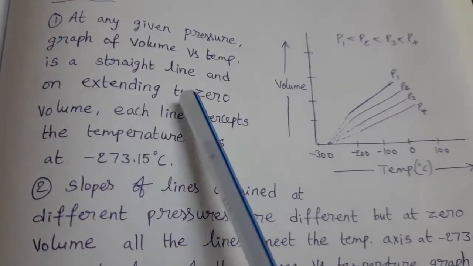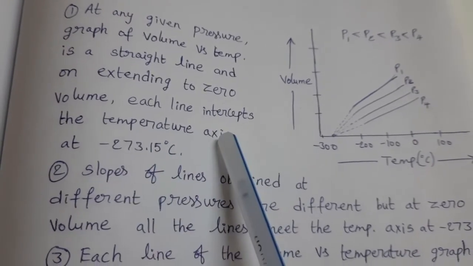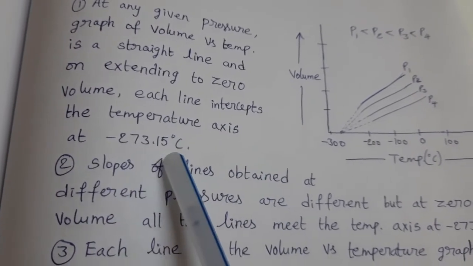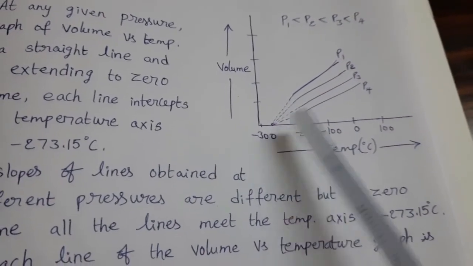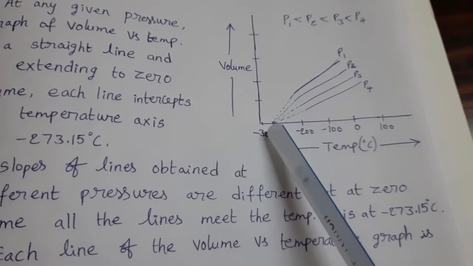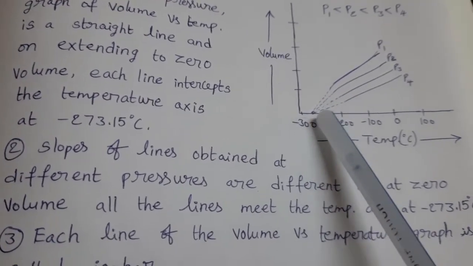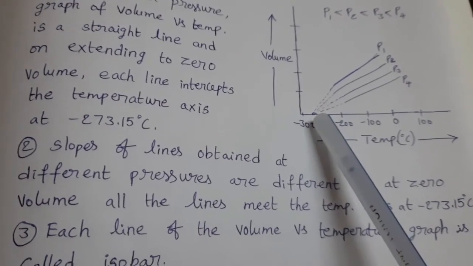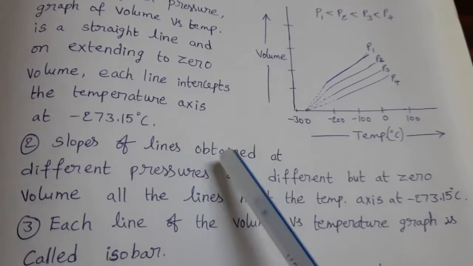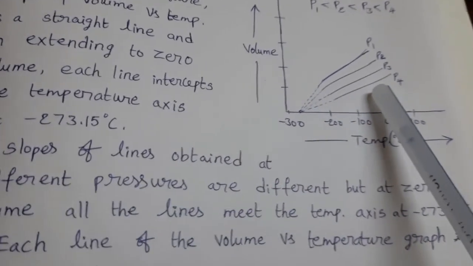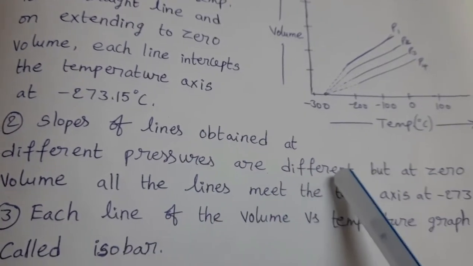And on extending to zero volume, each line intercepts the temperature axis at minus 273.15 degrees Celsius. If we extend this line, then it touches the temperature axis at a particular value. What is that? Minus 273.15 degrees Celsius. Slopes of lines: if we find the slopes obtained at different pressures, they are different.